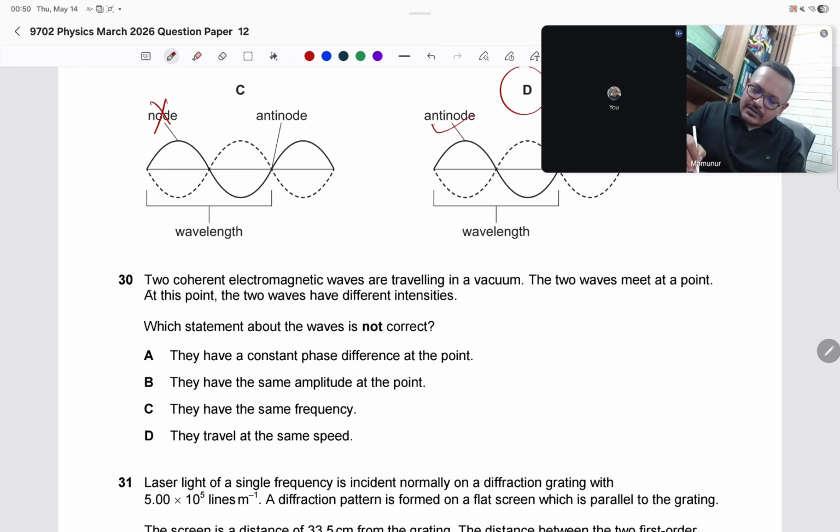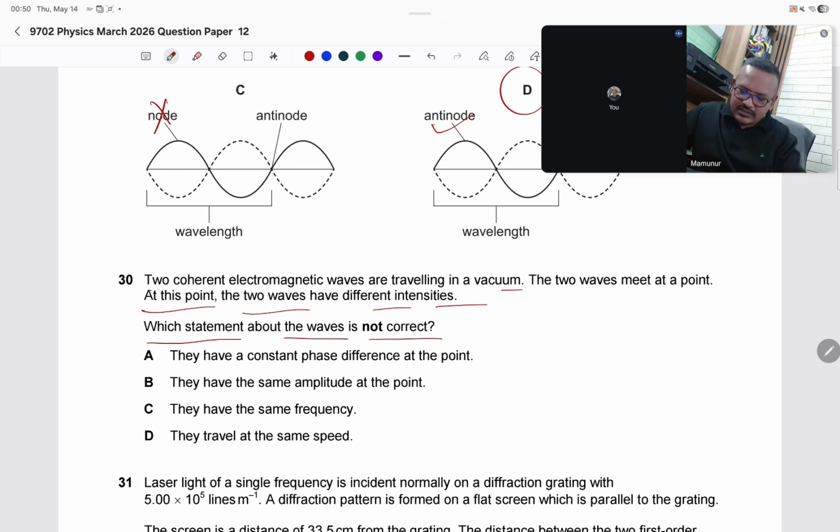Two coherent electromagnetic waves travel in the vacuum. The two waves meet at a point. At this point, the two waves have different intensity. Actually, intensity is related to amplitude. Which statement about the waves is not correct?